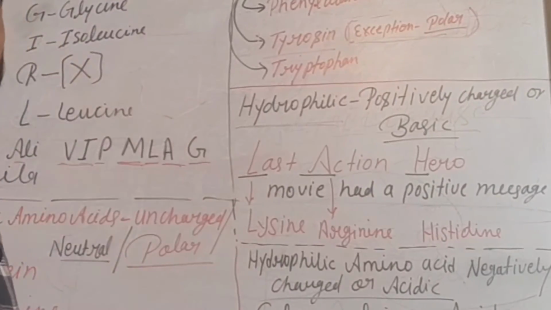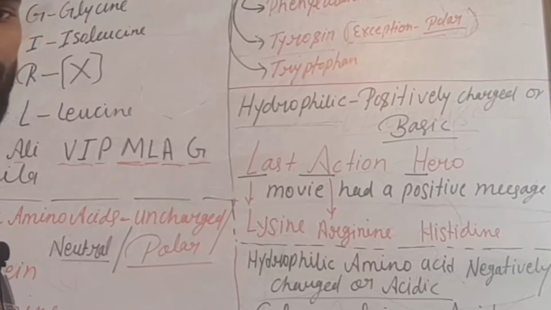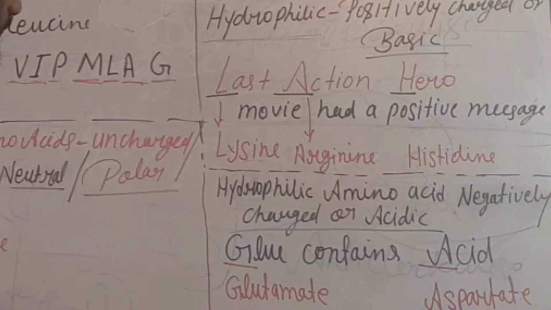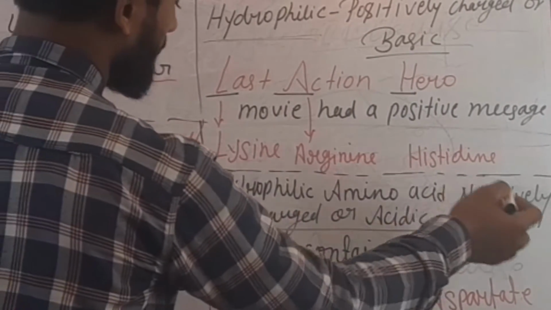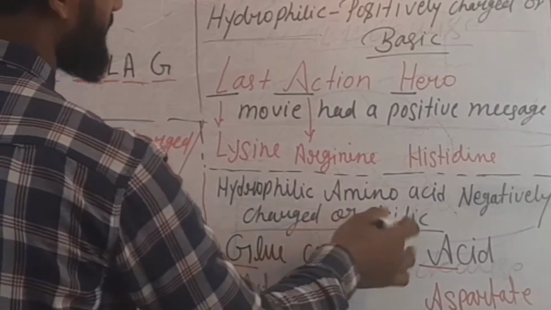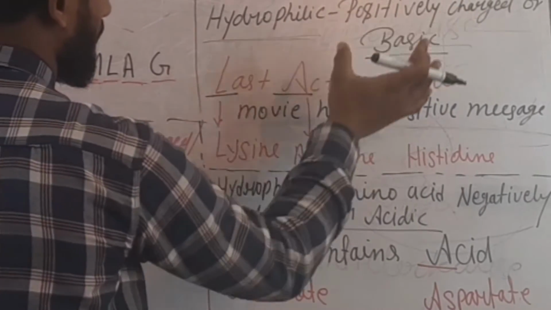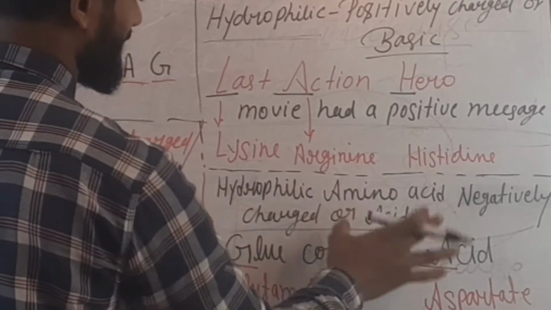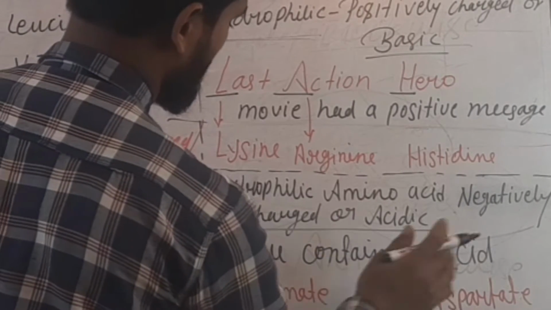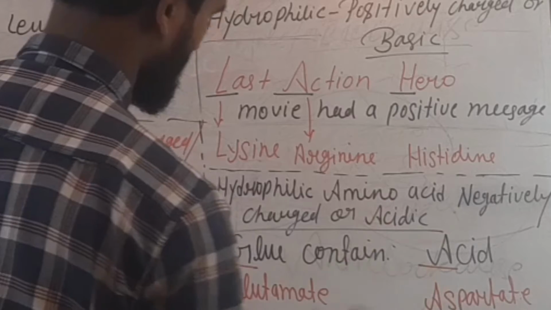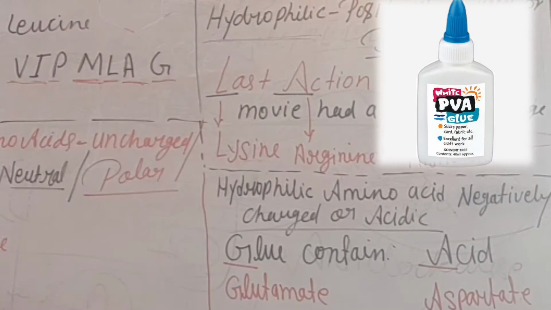I hope you may be able to learn all these mnemonics or tricks. Okay, and come to the hydrophilic amino acids, negatively charged or acidic. Positively charged or basic, negatively charged or acidic. Glue contains acid. You know glue is acidic, its pH is less than 7, about 5 point something.